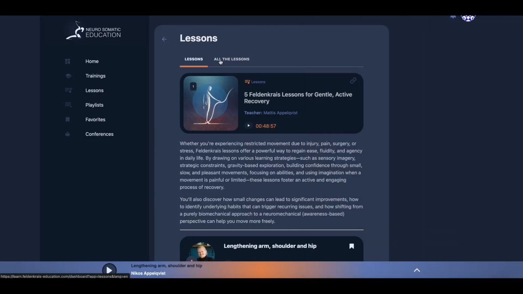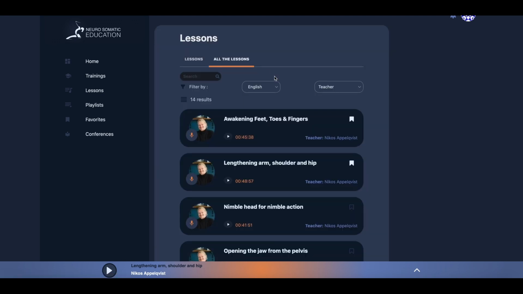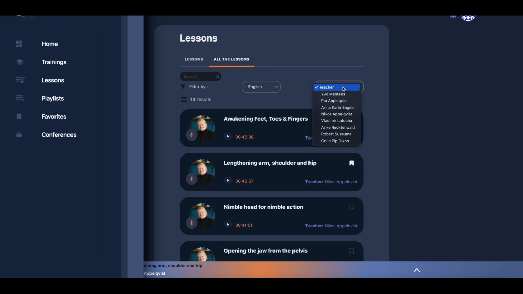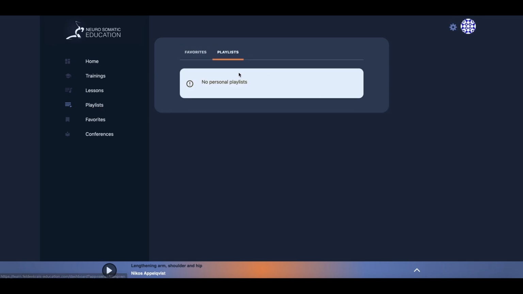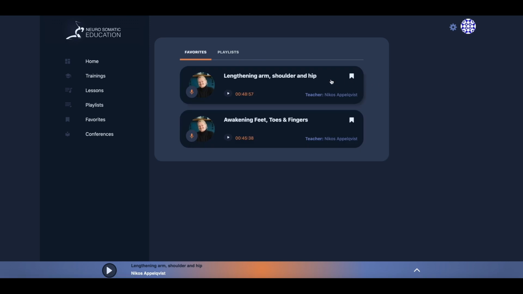If you go to the section called All the Lessons, you'll get access to all of the lessons uncurated. And you can filter them by language or teachers, for example. The section called Playlist is an advanced feature for people signed up in a professional training. And in the favorite section, you can find all of your favorite lessons, which you can add by clicking on this icon.